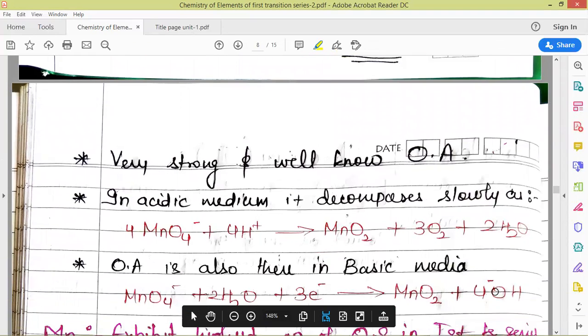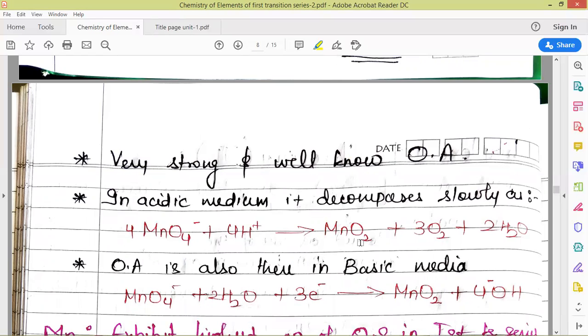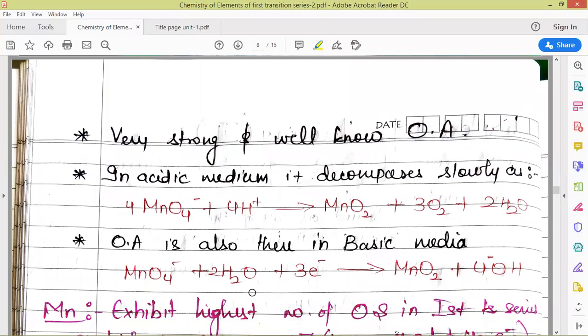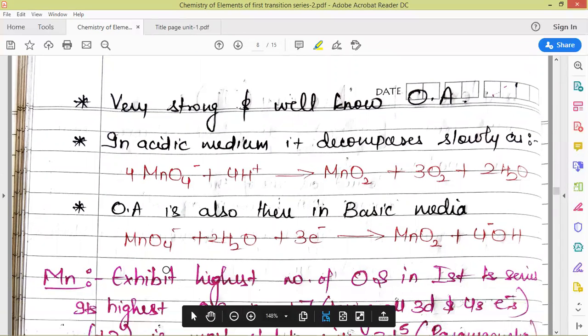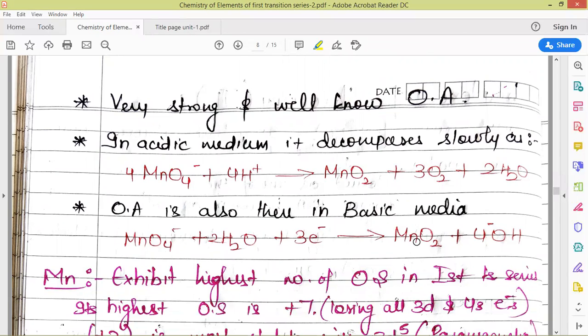In acidic medium, its oxidizing action is such that it gets converted from its +7 oxidation state to +4 oxidation state and exhibits its oxidizing action with the release of oxygen. And in basic medium also it acts as a good strong oxidizing agent, and here also it gets converted from its +7 oxidation state to +4 oxidation state.